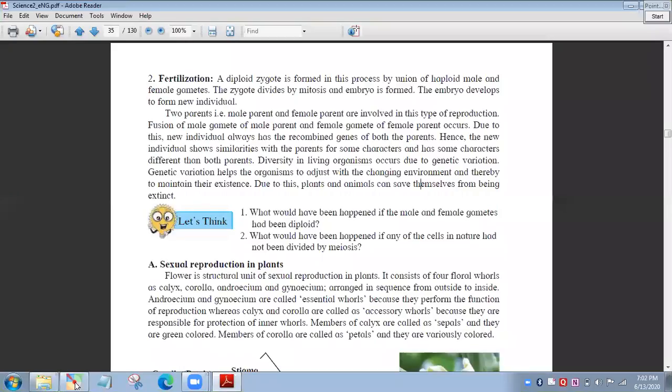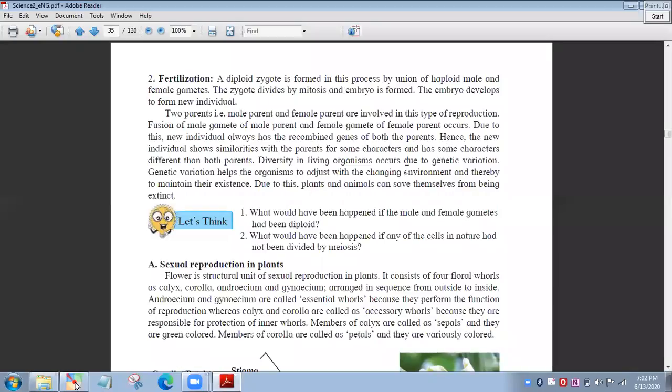So in asexual reproduction a single parent is involved, while in sexual reproduction two parents, that is male parent and female parent, are involved. Asexual reproduction occurs rapidly, sexual reproduction is a slower process.